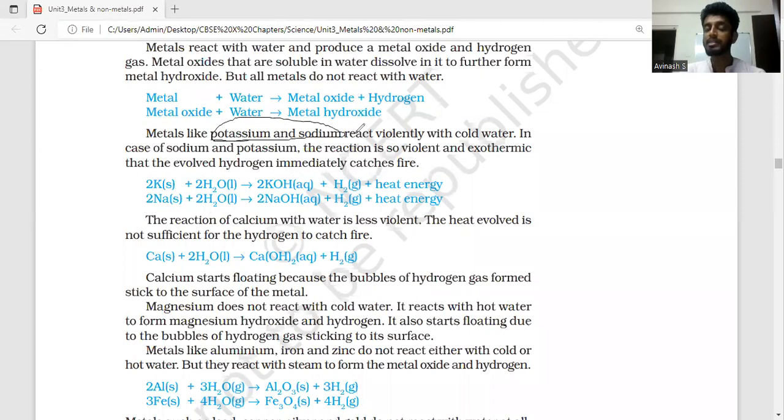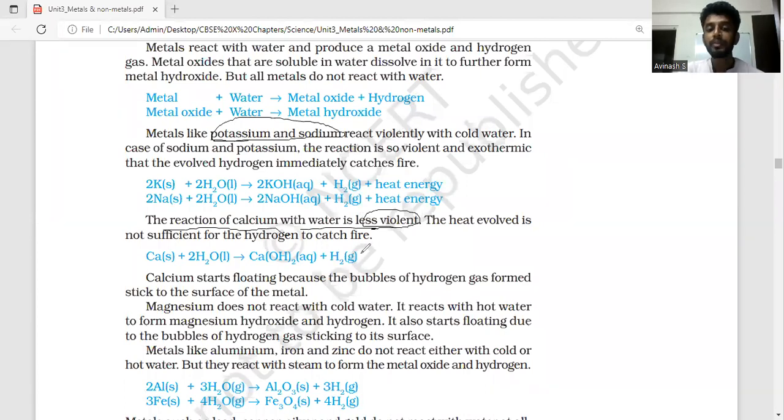When we go down the reactivity series, the next one is calcium. Calcium also reacts with water, but the reaction is less violent. It is not as violent as potassium and sodium. Again, heat will be released, but not too much. In the previous equation, the heat released helps the hydrogen to catch fire. Hydrogen is a flammable gas, which means it can easily catch fire. But with calcium, the heat energy released is not sufficient for the hydrogen to catch fire, so it is less violent.